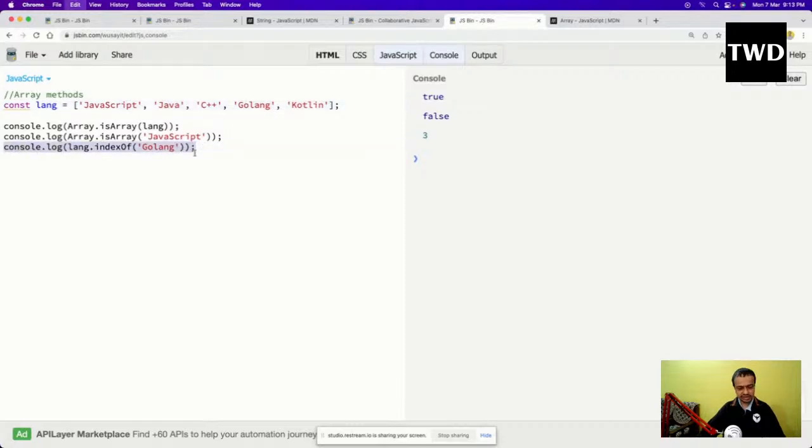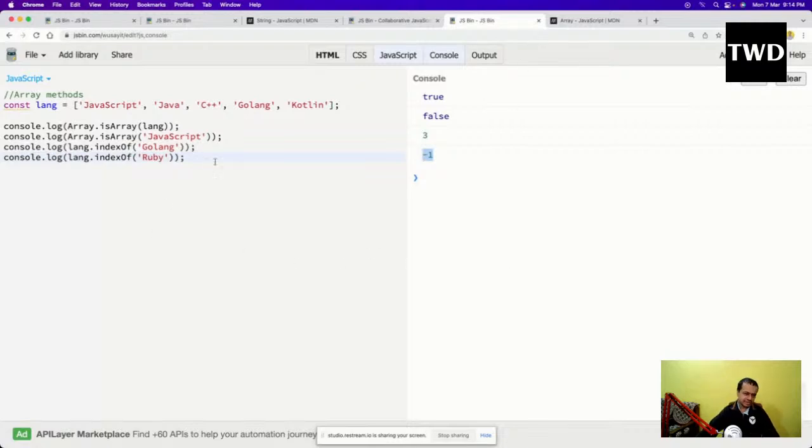Suppose I give something like indexOf Ruby. Ruby is a language, but it is not there. So there is something different here. If I give indexOf Ruby, it is giving me -1. So this -1 means it is not there.